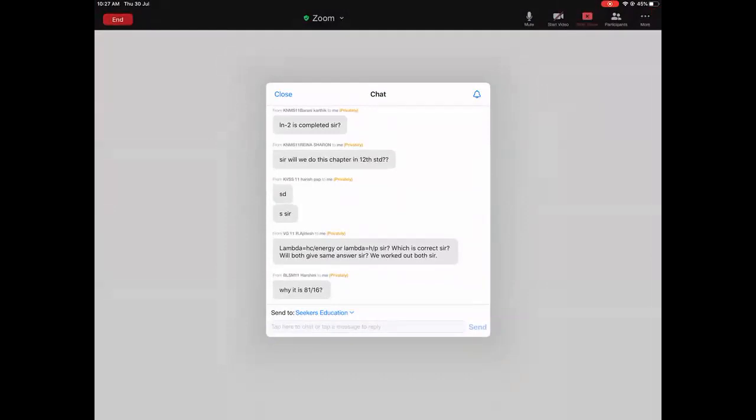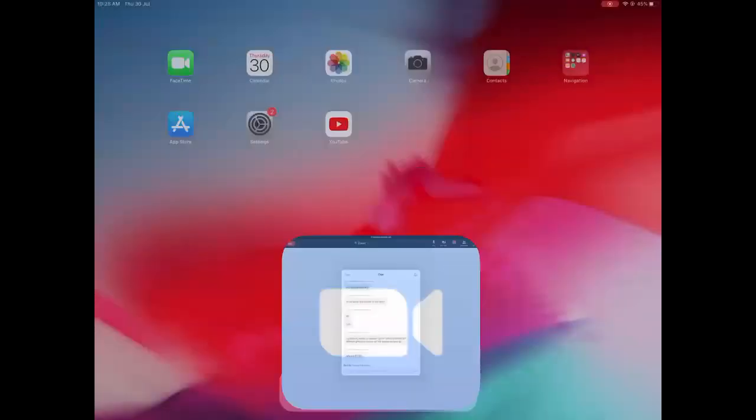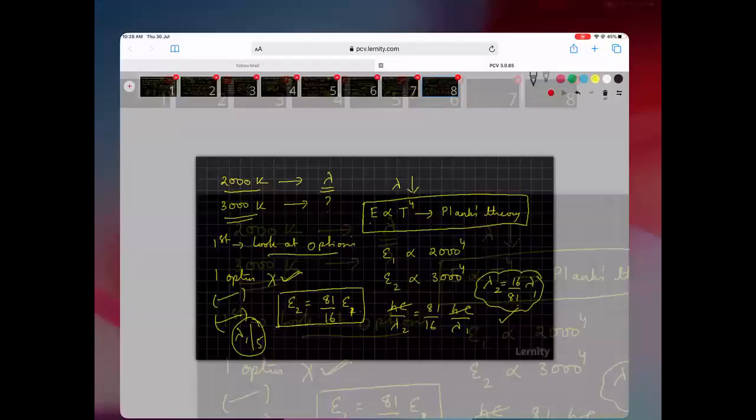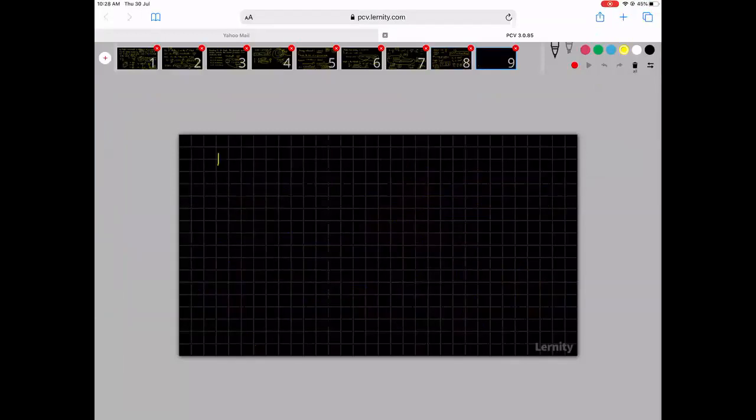Yeah, I explained to you now. I don't understand, Harshini. Just now I told you why it is 81 by 16. Okay, energy is proportional to T power 4. So E1 is proportional to 2000 power 4.